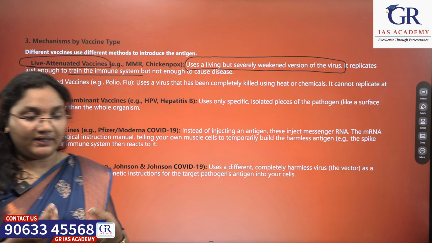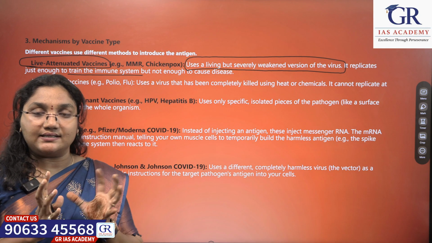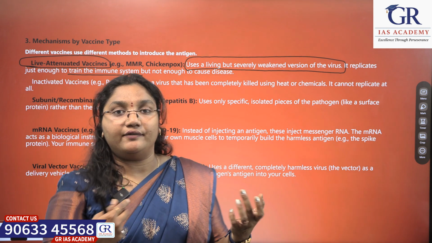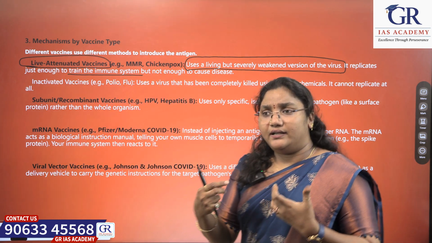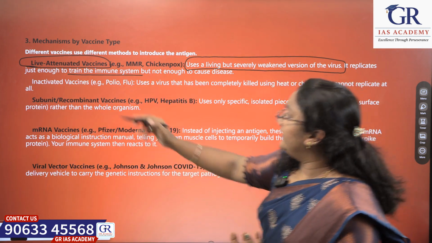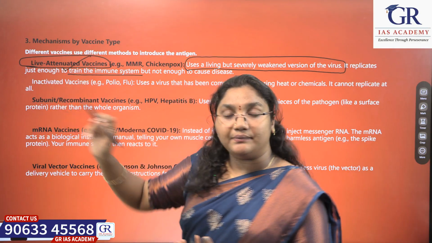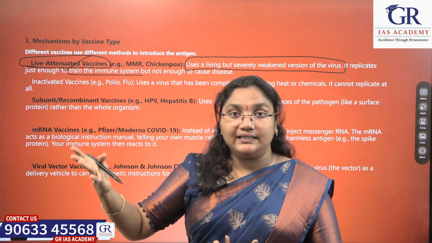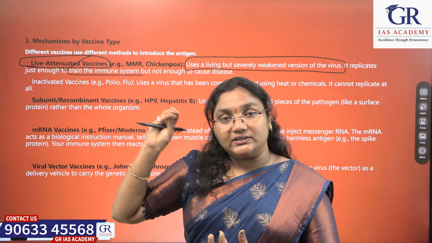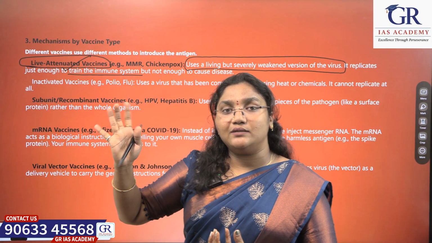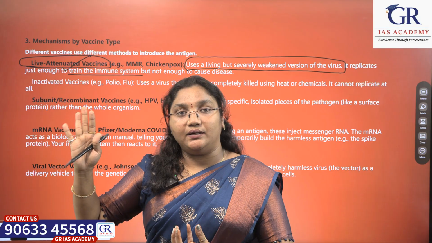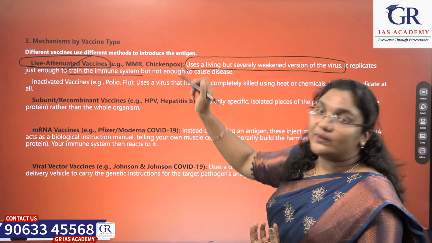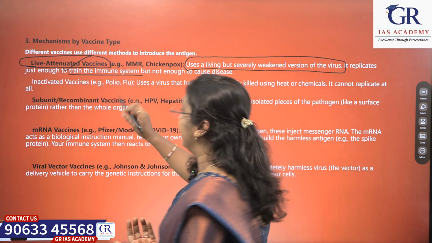Means if a vaccine is introduced into our body for chickenpox and the like, it is live. When it comes to live attenuated, it means those are live organisms, but they don't cause the disease. They are live, and they train the immune system to recognize the organism, like a virus or bacteria, to fight it. Okay, that's why they are called live attenuated vaccines.